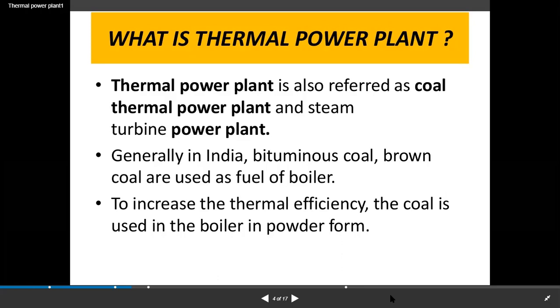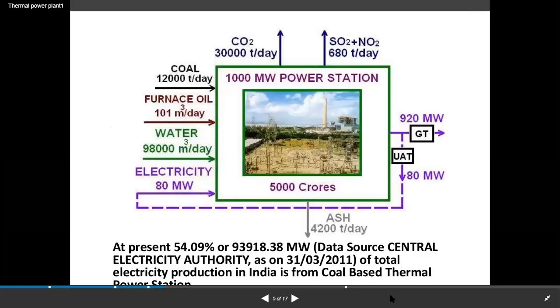To increase the thermal efficiency, the coal is used in the boiler in powder form. At present, 54.09 percent, or 199,900 megawatts (data source: Central Electricity Authority), of the total electricity production in India is from coal-based thermal power stations.